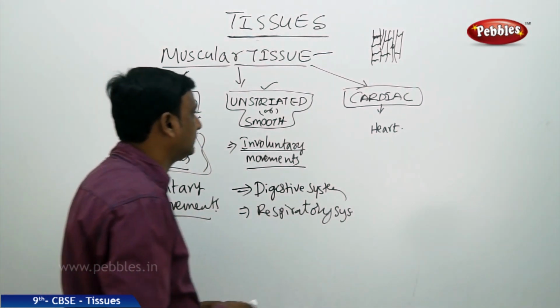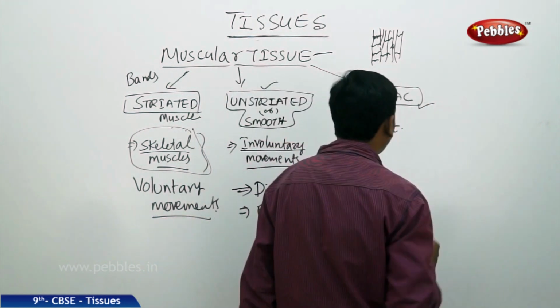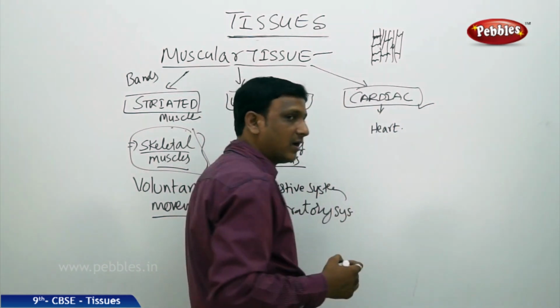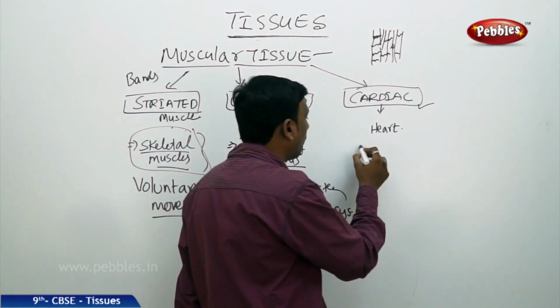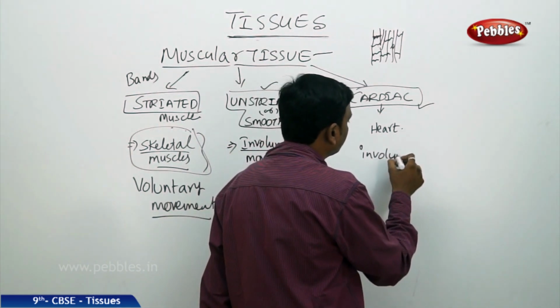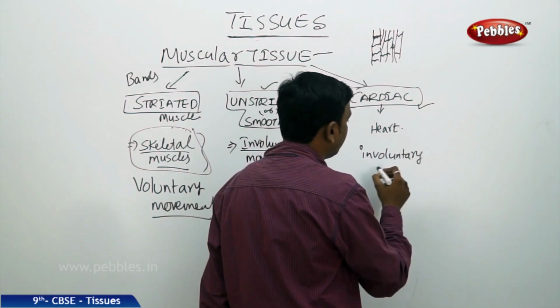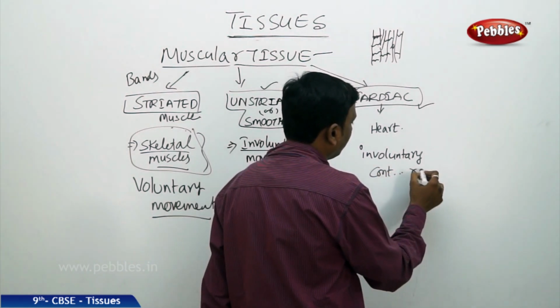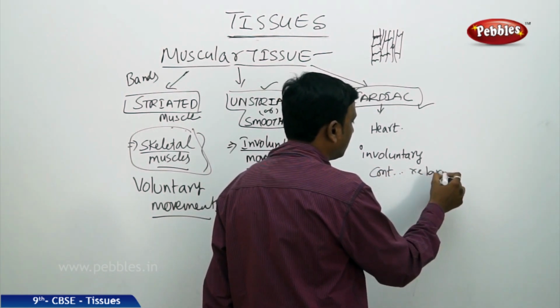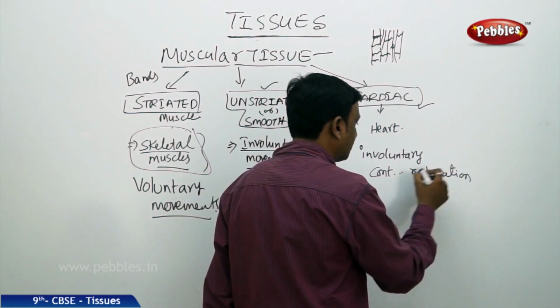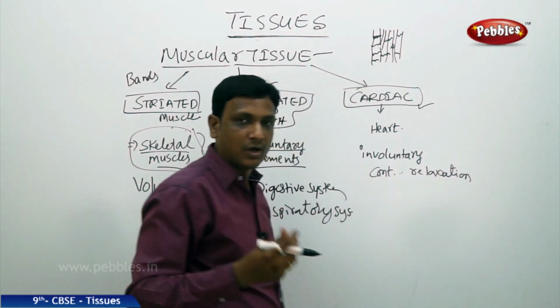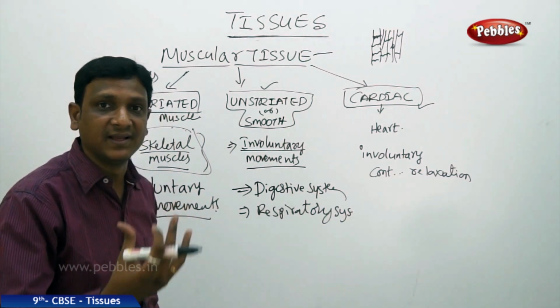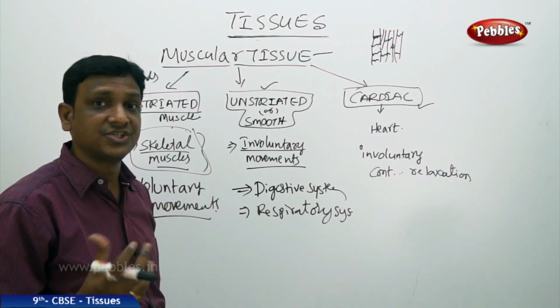Now let us see the other one, cardiac muscle. Cardiac muscle makes up the heart, and the heart has involuntary contraction and relaxation. Heartbeat, contraction and relaxation. The heart contracts and relaxes rhythmically, and this contraction and relaxation is involuntary.